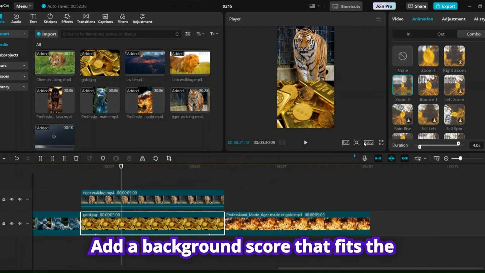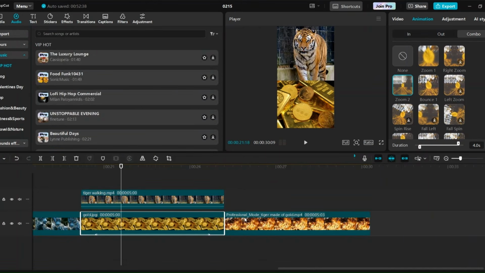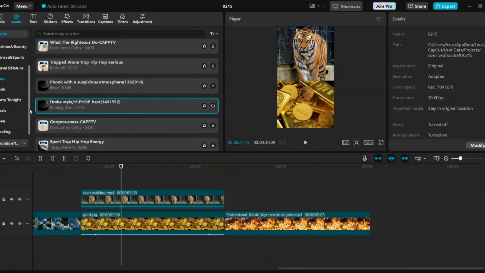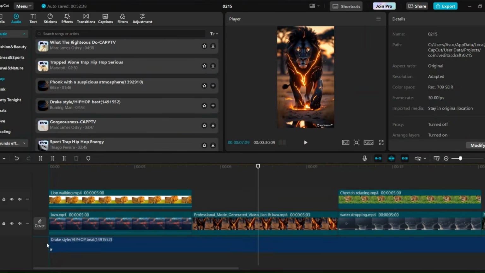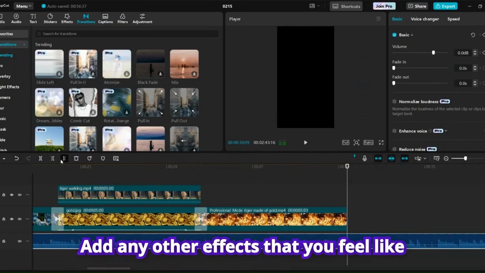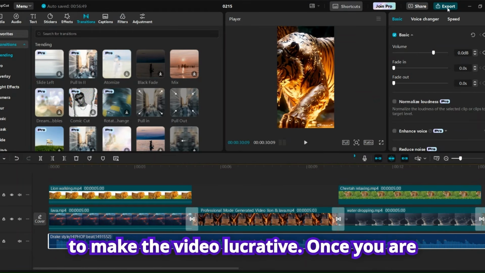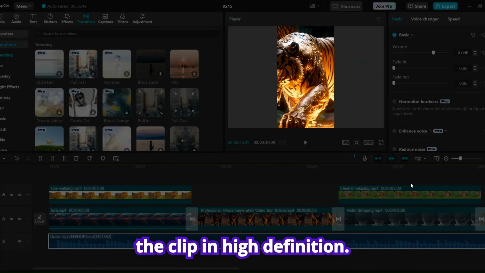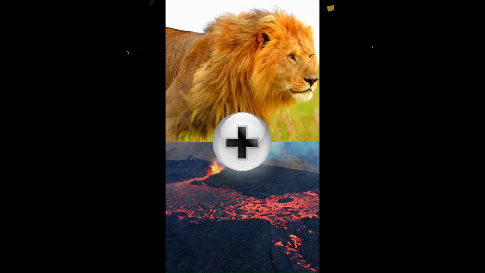Add a background score that fits the mood. Add any other effects that you feel like to make the video lucrative. Once you are happy with the editing process, now export the clip in high definition. See how amazing it looks?